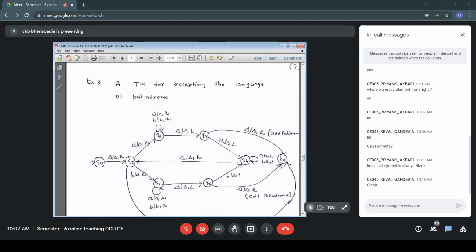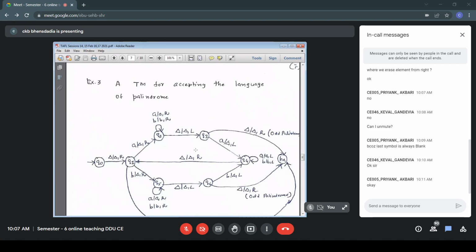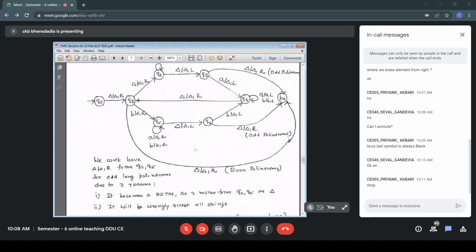Suppose I don't have any objection, whether it is deterministic or non-deterministic doesn't make a difference to me. Even then, because of the reason that we discussed, we can't have that transition. Just for understanding, Q2 on blank has two moves, going to Q3 or going to HA, and because there is a choice, this becomes a non-deterministic Turing machine. So far, there is no choice, so this is a deterministic Turing machine. Let us not worry about whether it's a DTM or NDTM. Because of accepting everything, we cannot have transitions from Q2 to HA or Q5 to HA. So that's what is being written.